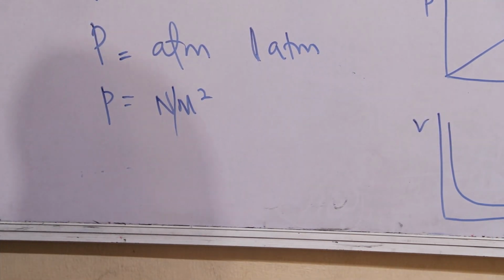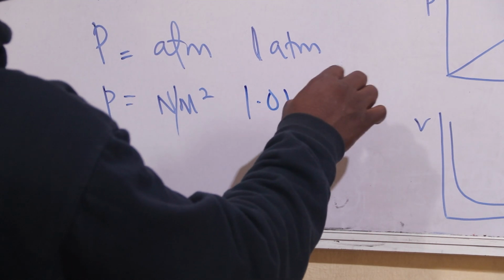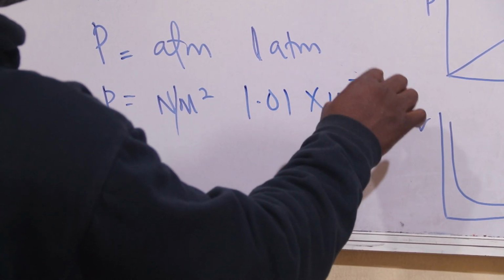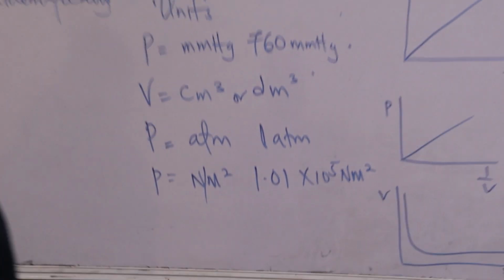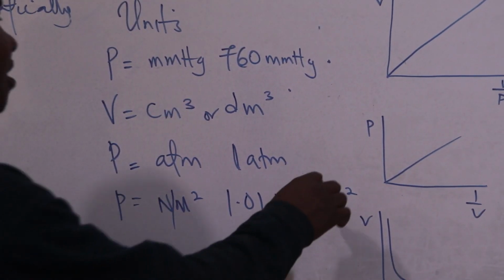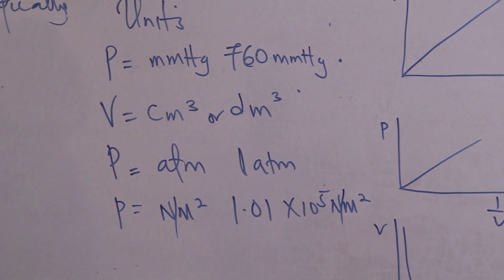The standard for newton per square meter is 1.01 times 10 raised to the power 5 newton per square meter. So let's take note of those units; they are very important in calculating Boyle's law.